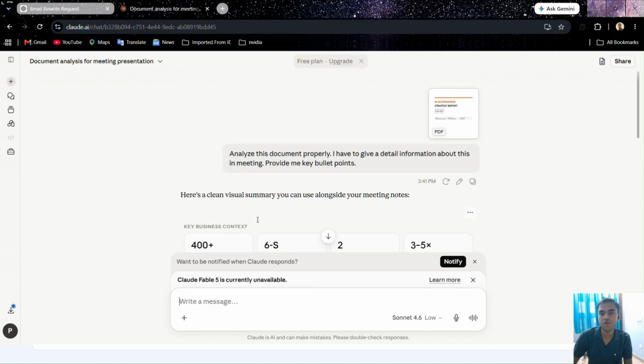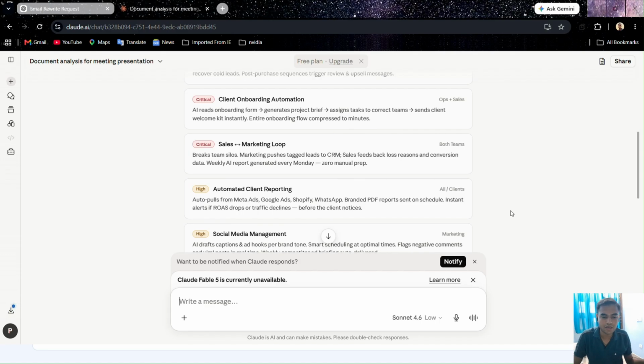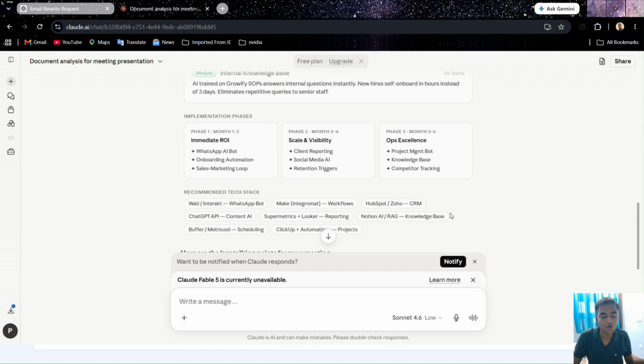So this is the power of Claude, where you can paste a good context document and analyze it properly. In this way you can improve your research skills before presenting something. But you cannot trust AI responses blindly, as Claude is AI and can make mistakes.